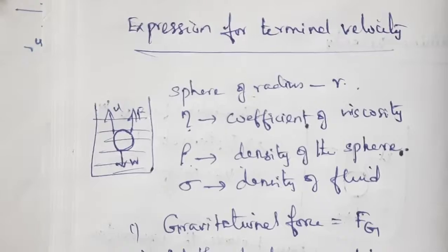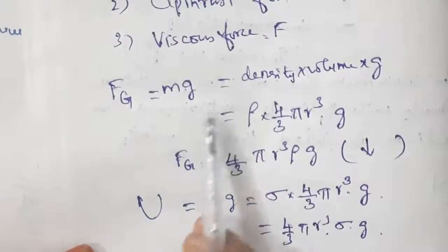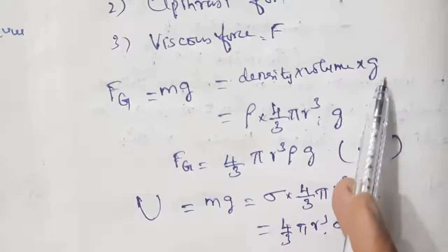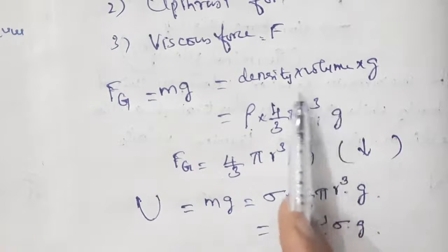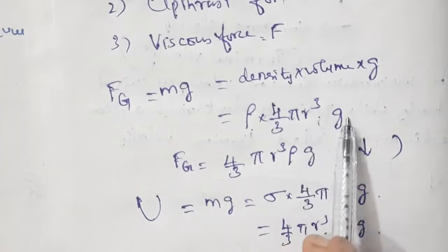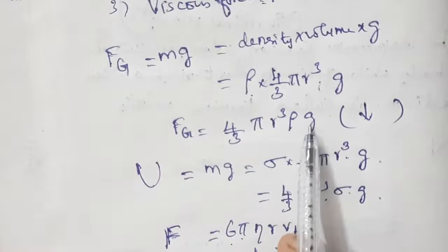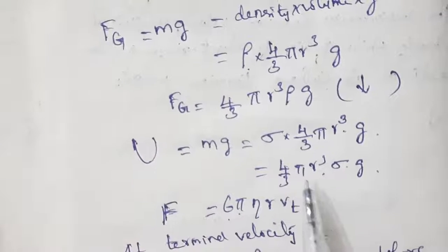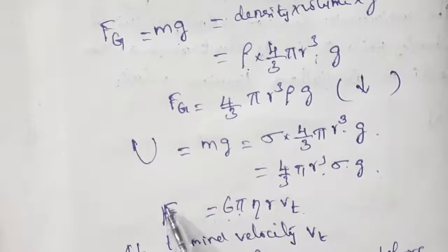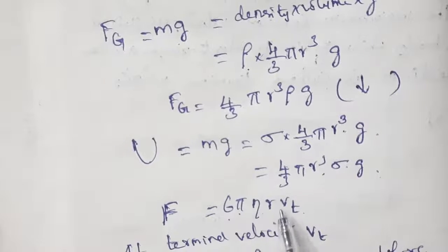The three forces: Fg is equal to mg, where mass is density into volume, so Fg is 4 by 3 pi r cube rho g. The upthrust is 4 by 3 pi r cube sigma g. The viscous force F is 6 pi eta r Vt.